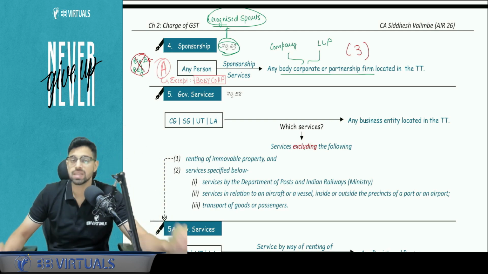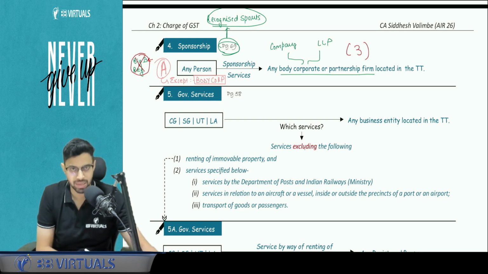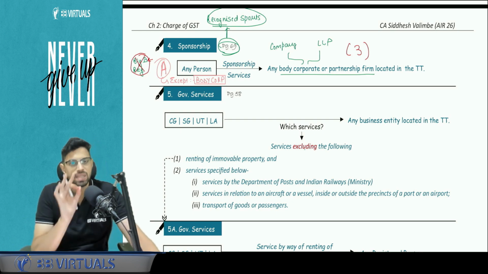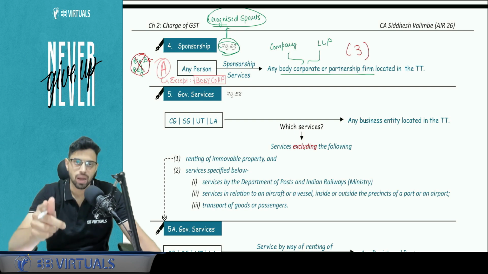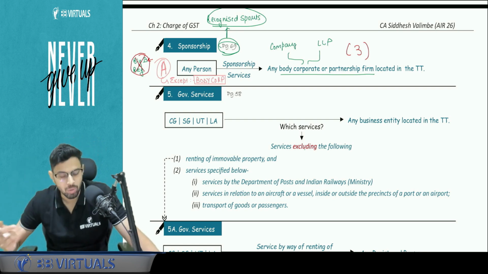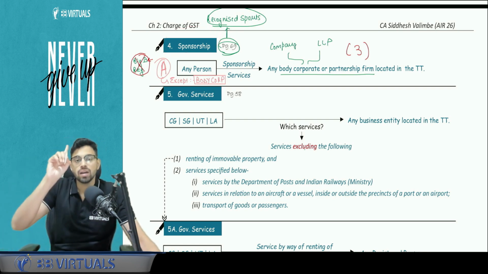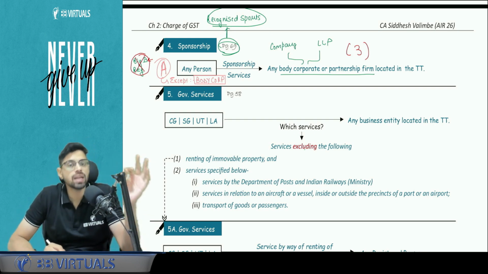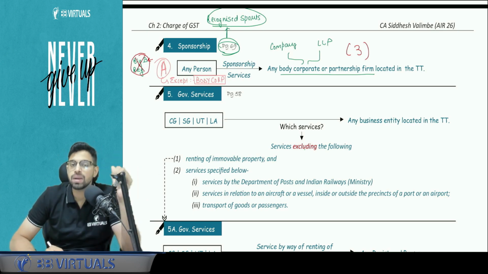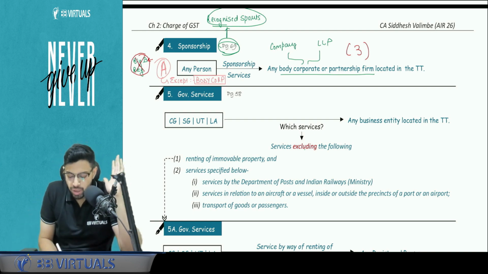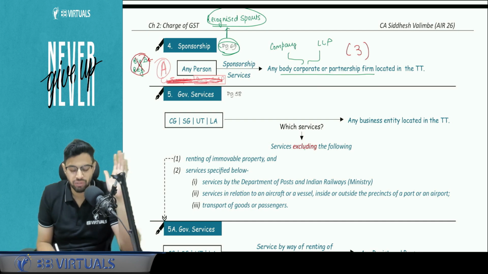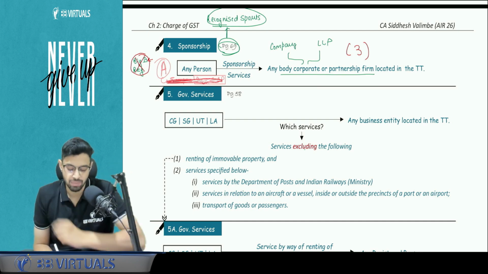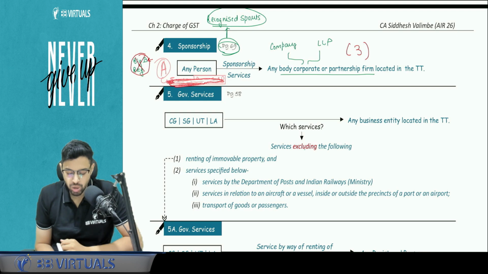In sponsorship services, sometimes a mistake happens in identification of the supplier and the recipient. So please don't commit a silly mistake. In simple words, recipient means the person who is paying an amount. Supplier means the person who is receiving an amount. So in case of sponsorship, the RCM applies regardless of the supplier status, provided the recipient is a body corporate or firm. So if the recipient is a company, LLP or a partnership firm, you don't see the status of the supplier, you apply RCM. Clear? Don't see this point. This is for November 25 students, or we can say now the later November and some January students. So this is not relevant for you.